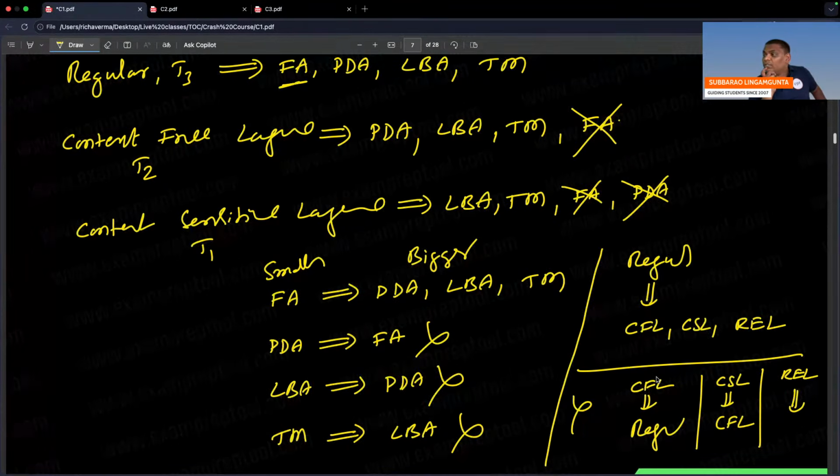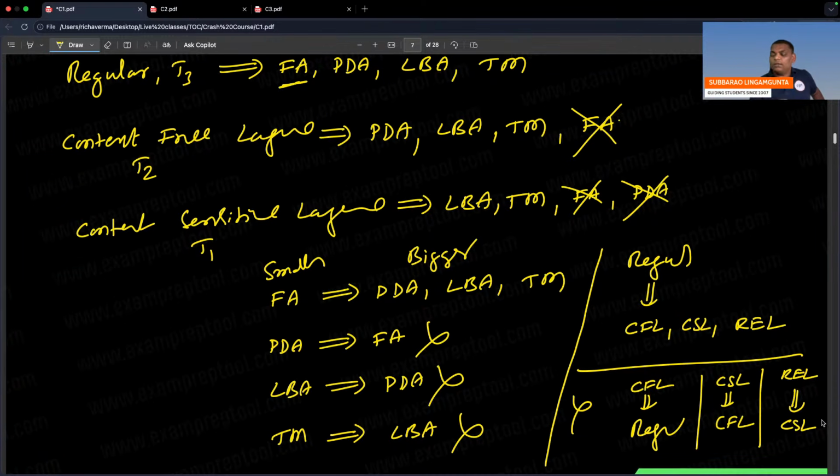If any language is regular, it is a CFL also, CSL also, REL also. If any language is CFL, you cannot say regular. Every CFL need not be regular. Every CSL need not be CFL. Every REL need not be CSL.